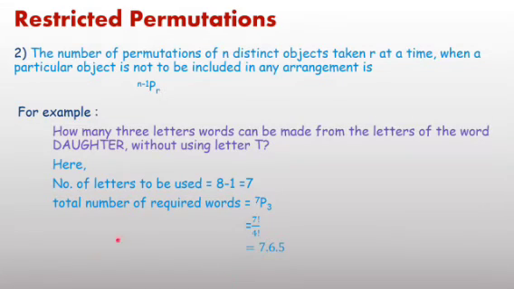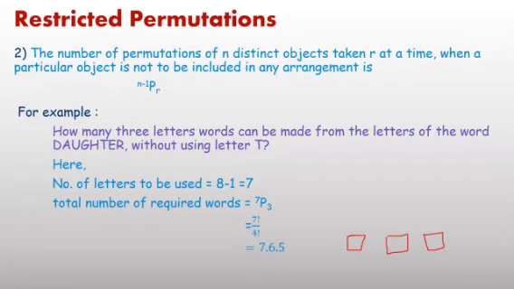Or, as a second option, you can also apply the fundamental principle of counting. There were 8 letters in total, and T is excluded here. Therefore the process is: 3 places are there, first place, second place, and third place.